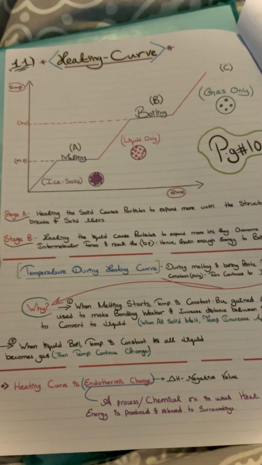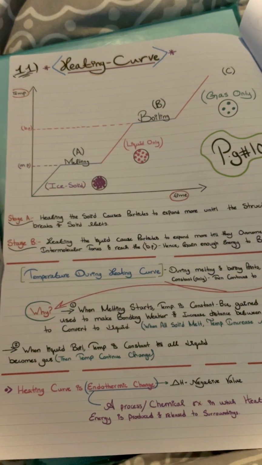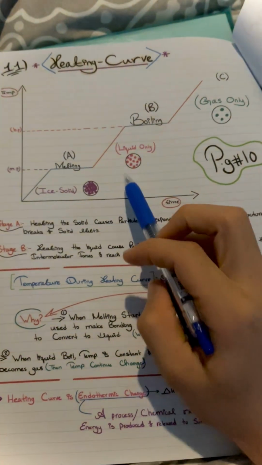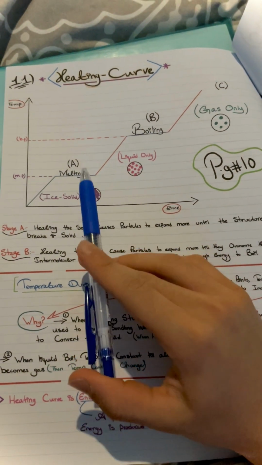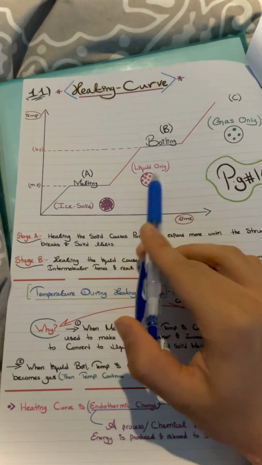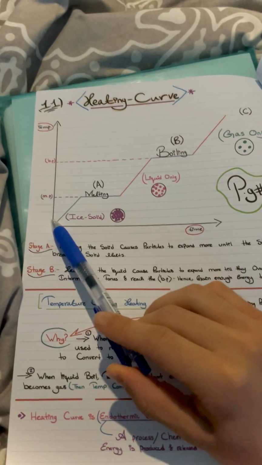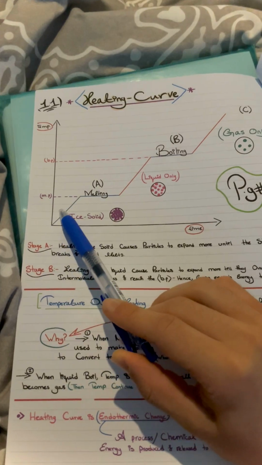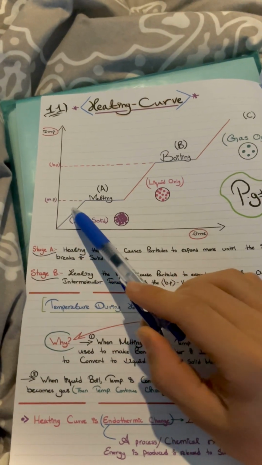Heating curves and cooling curves, which is going to be our last part for the first topic of Chemistry 0620. A heating curve is basically a curve that shows how states are changed in an endothermic manner from melting to boiling to evaporation. So of course you start with an ice solid in the beginning, then you heat the ice until you reach the melting point where it begins to melt.